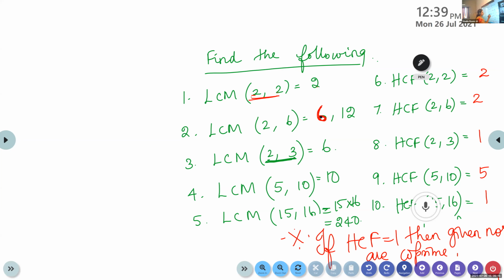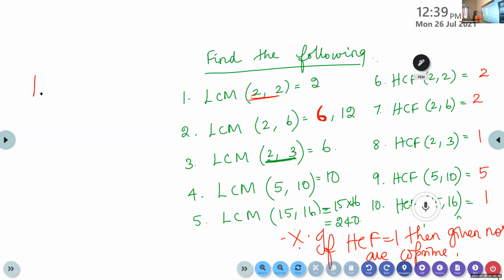Look at the next case, 2 and 3. What is the LCM? 6. You are getting a number which is greater than the given numbers. It is a multiple. Multiple means you should get a bigger number, not a smaller number.